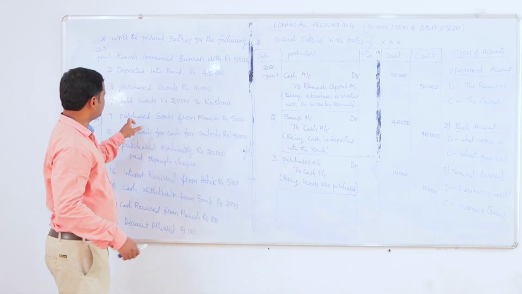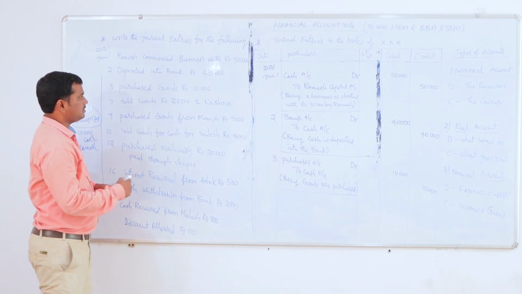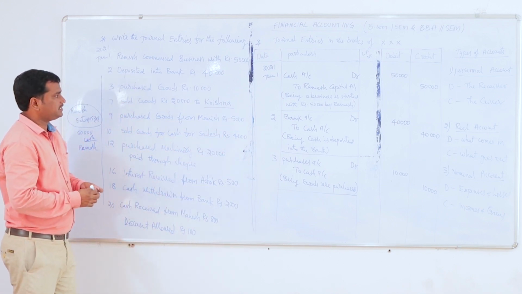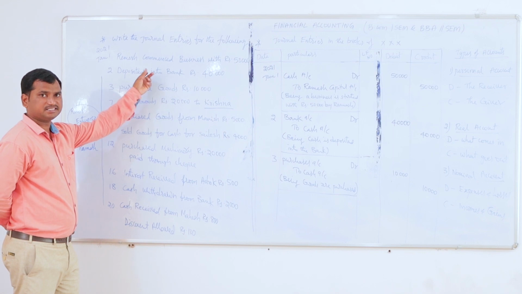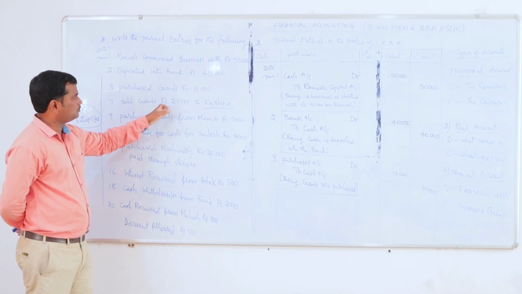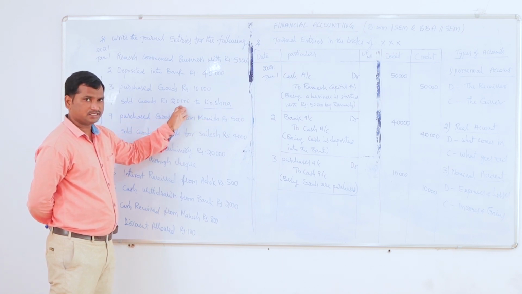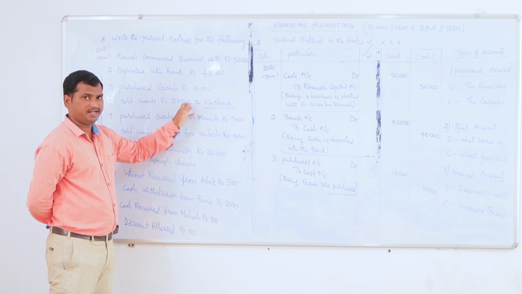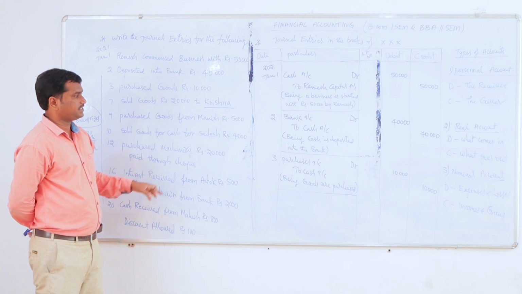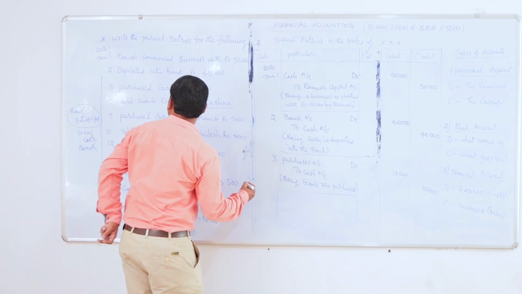So when the organization is selling goods to Krishna, in the transaction, when the name is given, we should treat that as a credit transaction. That means we are selling goods to Krishna, but Krishna is not paying the amount at that time. He will pay later. So when the customer is to pay later, that is a credit transaction.